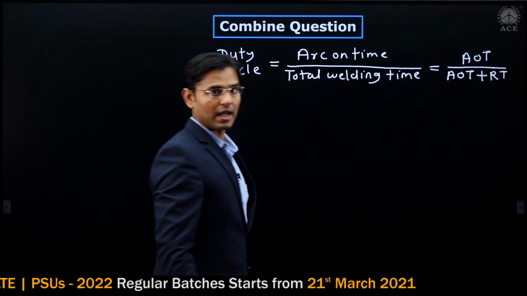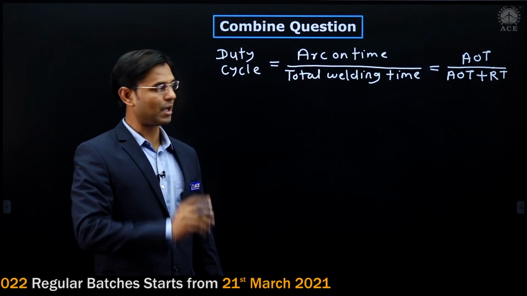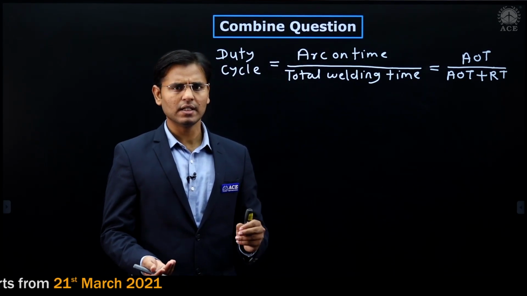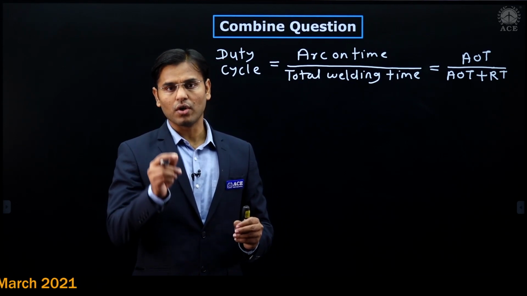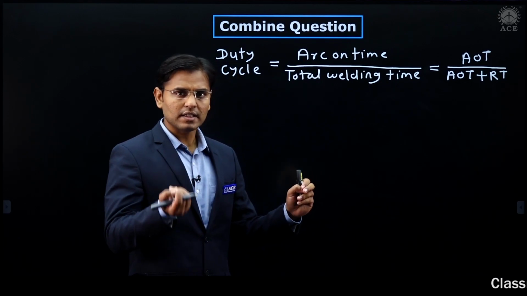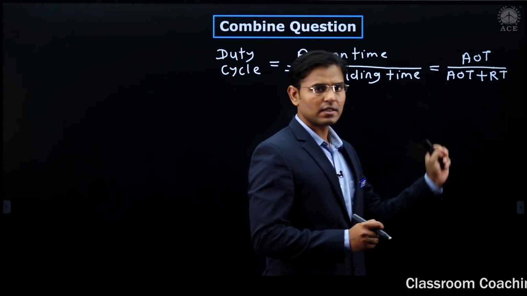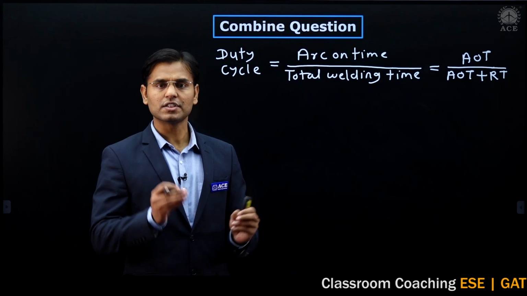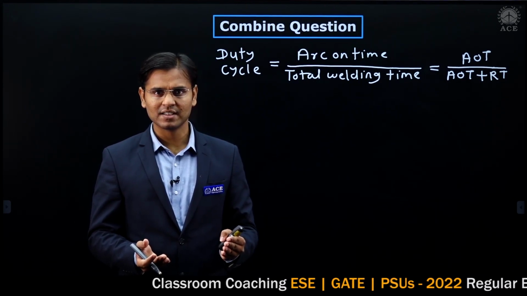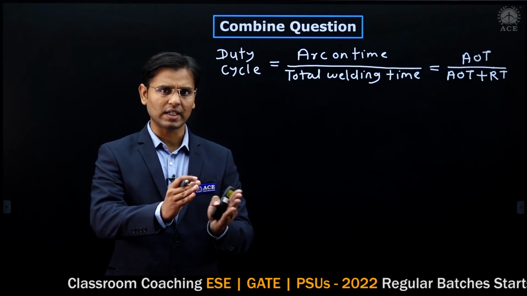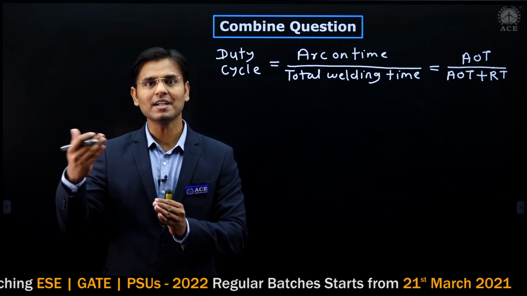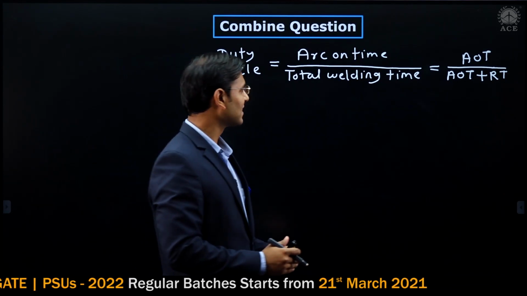Rest time. Now see, if the arc is on for 20 seconds and then the rest is 10 seconds, then it is 20 plus 10, 30 seconds. That is, total welding time is 30 seconds. Means out of 30 seconds, arc is on for only 20 seconds, then 10 seconds is the rest. Again arc is on for 20 seconds, again 10 seconds is the rest. This is the concept, correct.